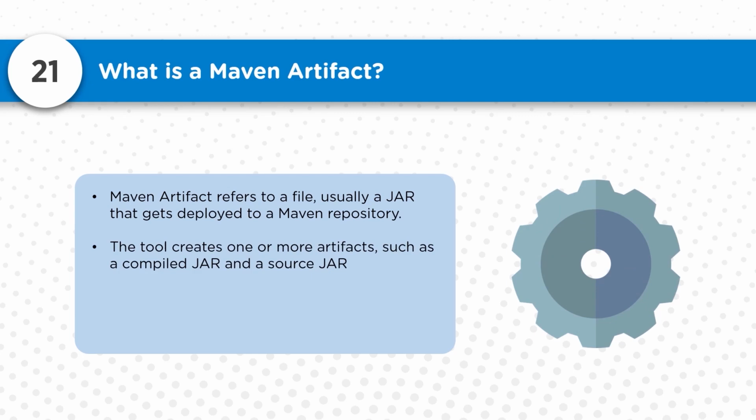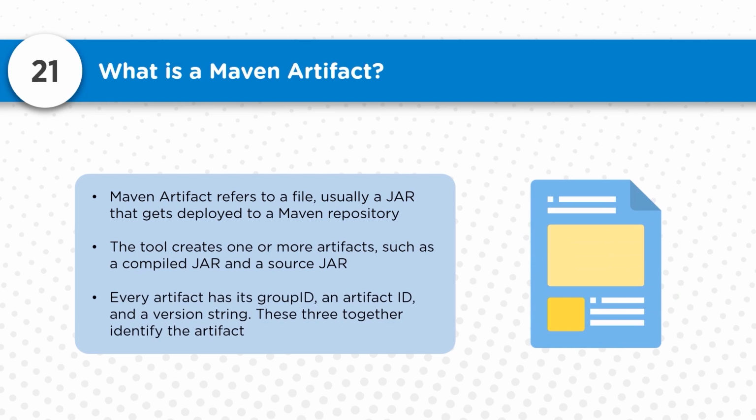And every artifact has three attributes. The first one is the group ID, then the artifact ID, and a particular version. That's how you identify a full-fledged artifact in Maven. So Maven is not only about the name of the JAR file. It actually refers to attributes like the group ID, the artifact ID, and the version of the artifact.